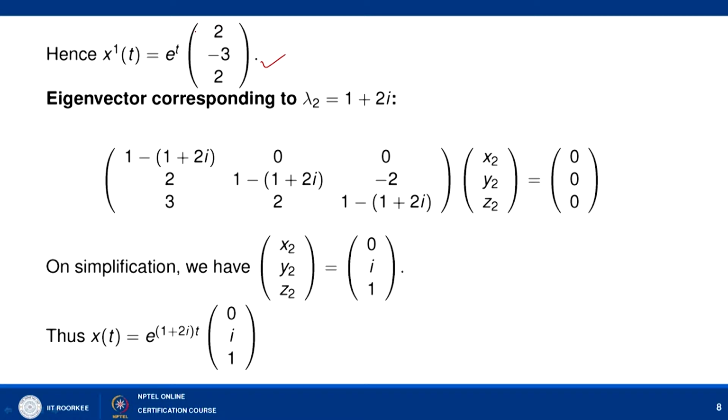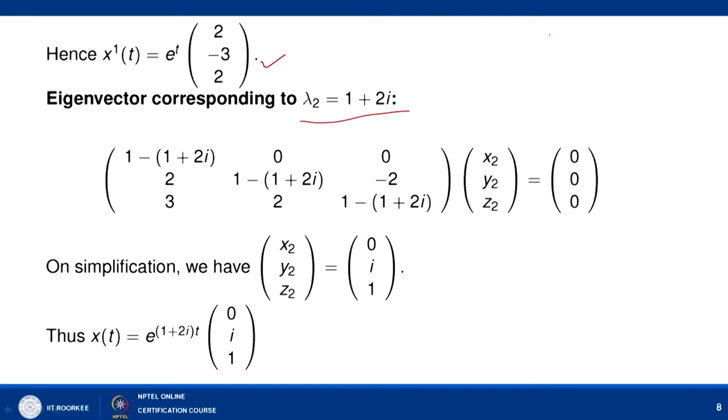Now, the second thing is to find the eigenvector corresponding to lambda 2 equal to 1 plus or minus 2i. We have already discussed this case, that when we have the complex case, eigenvalues and eigenvectors come in pairs. So, here we know how to find two solutions out of this. So, let us first find the eigenvector corresponding to lambda 2 equal to 1 plus 2i.